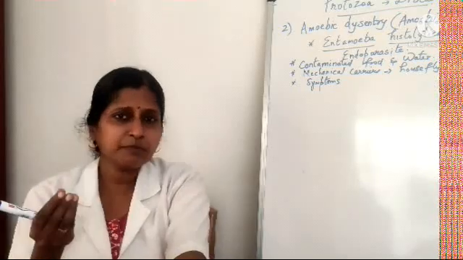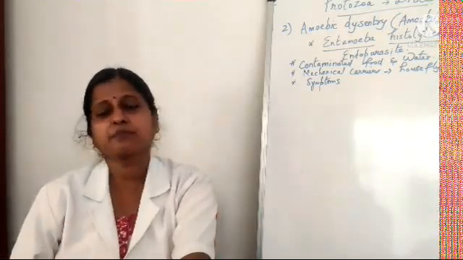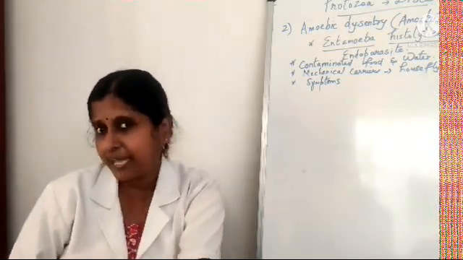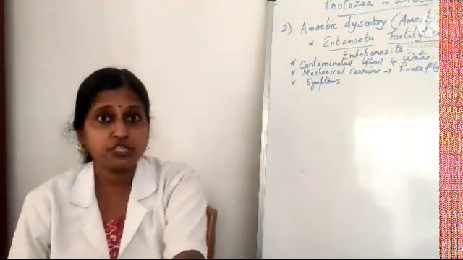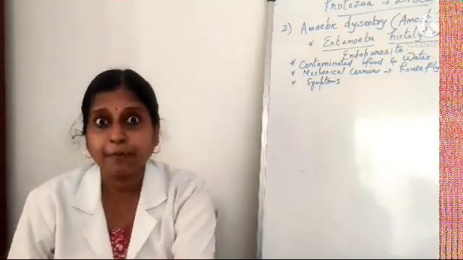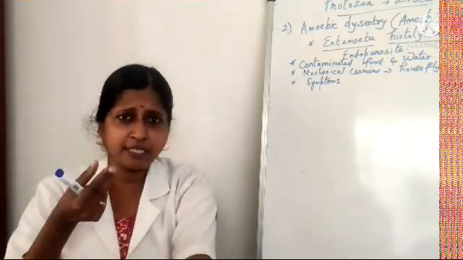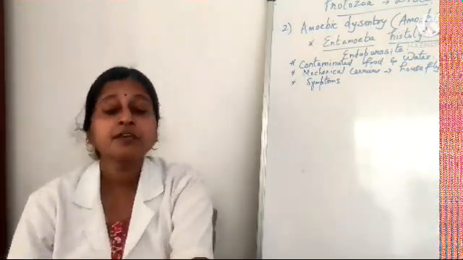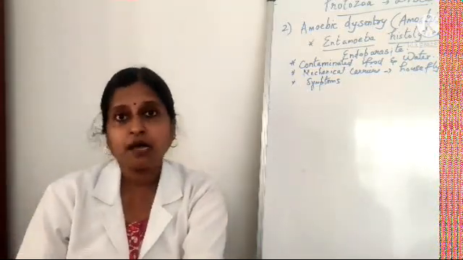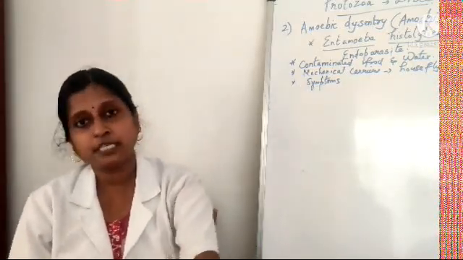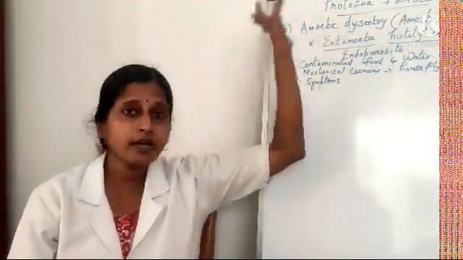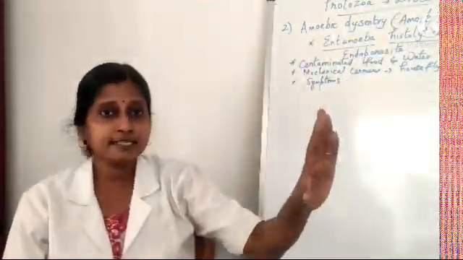Okay, so if these symptoms are noted, that is abdominal cramps, muscle cramps, abdominal pain, constipation, and stools that have mucus, somewhat slimy secretion, as well as blood, then you are suffering from a disease called amoebic dysentery or amoebiasis. Hope that it's clear.